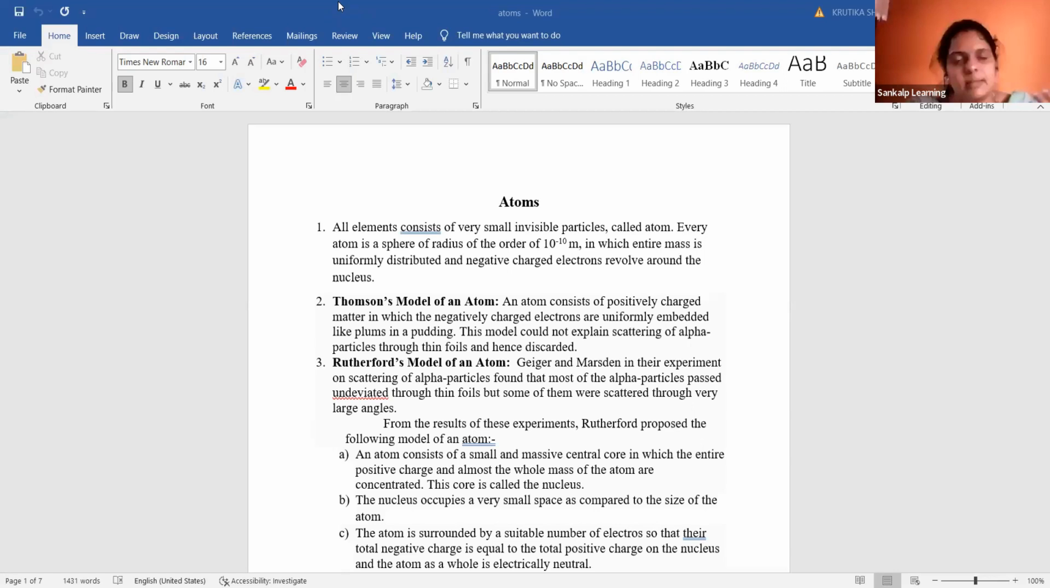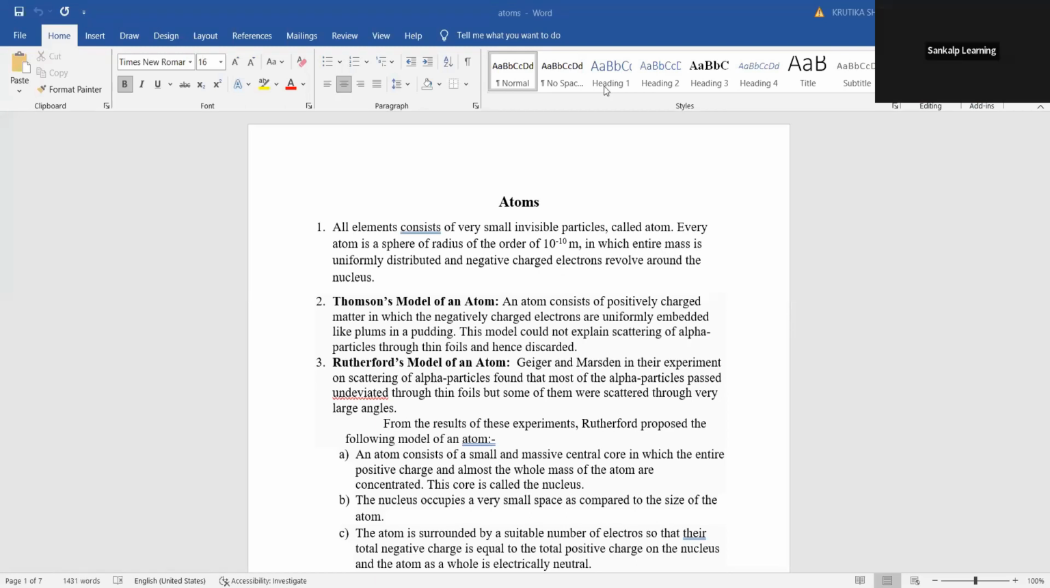So as you know, you are also studying atoms in chemistry. So what do you mean by atom here? Atom is nothing but the smallest individual particle of matter. It is called the atom. Every atom is a sphere of radius of the order of 10⁻¹⁰ meter. So we say the atom is the smallest particle of matter.